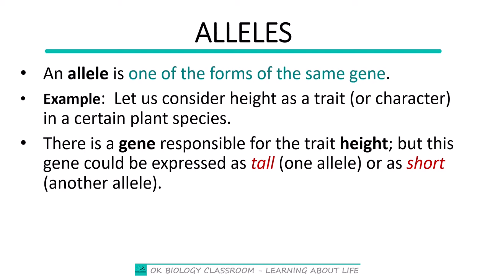So the tall gene is one allele and the short gene is another allele, although they are all for the same gene called height. So as being illustrated in here, we see the two genes occupying the same position, doing the same work, and in fact it's the same gene, height. But this height could be in the form of tall or short. So that is what we refer to as alleles, different forms of the same gene.